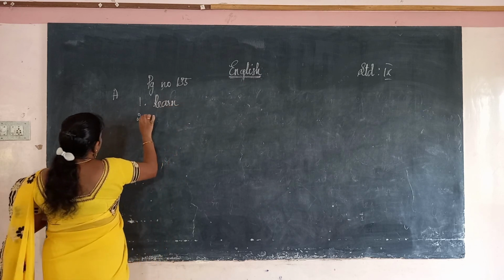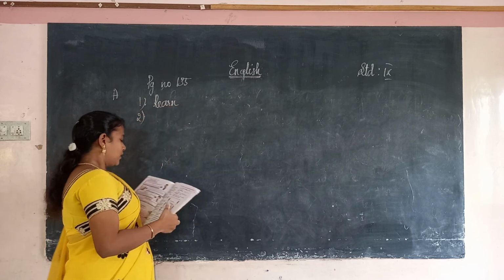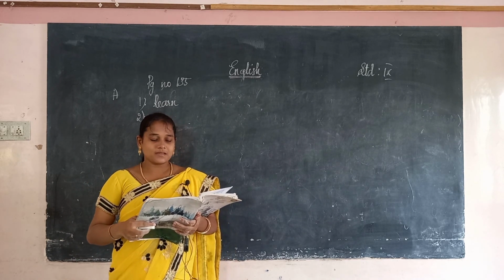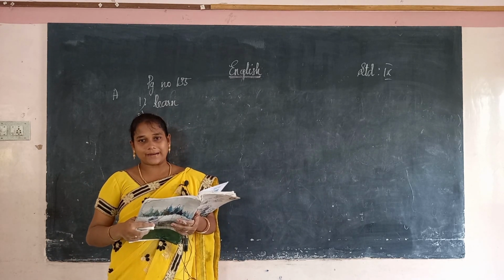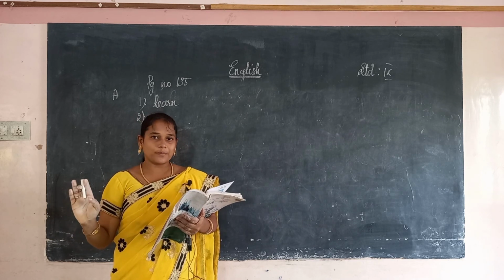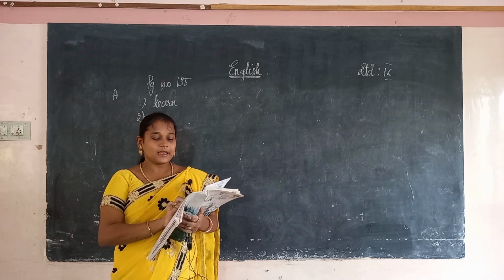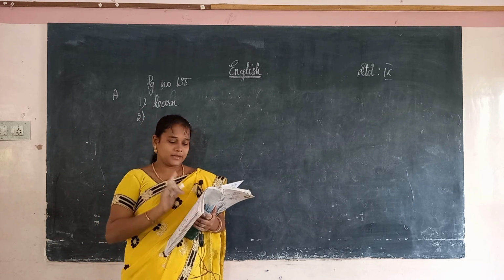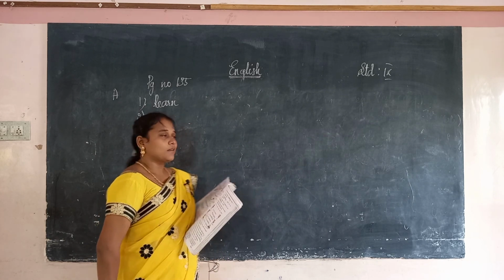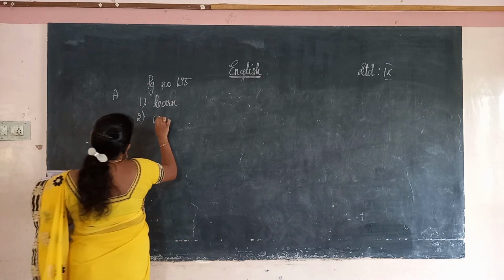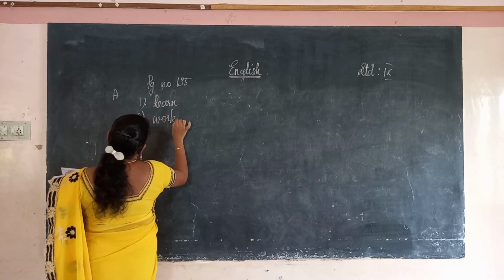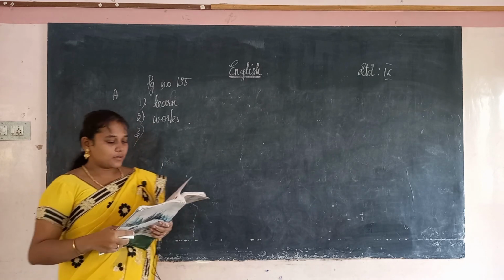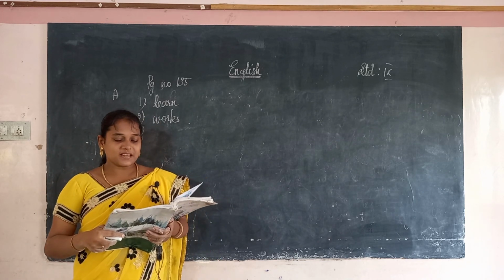Okay, the second one, a good student always dash hard. In bracket: work, works, worked. Worked will not be there because it is the past tense. A good student is singular, so we will use works. Next, simple present tense. Engineers dash bridges.